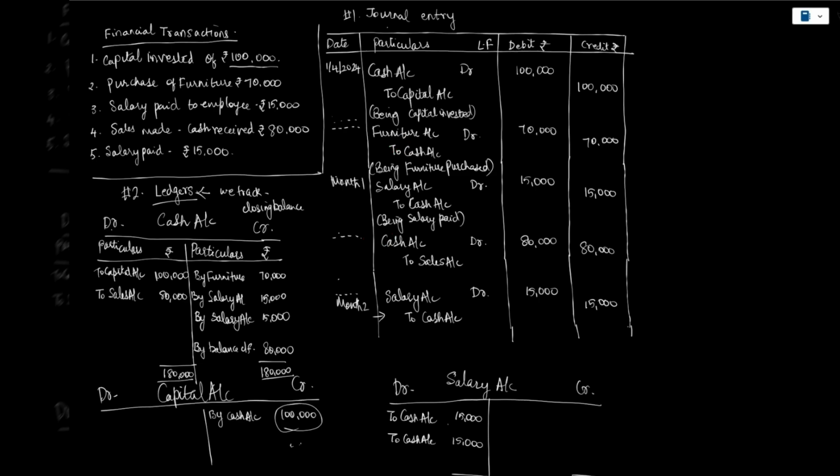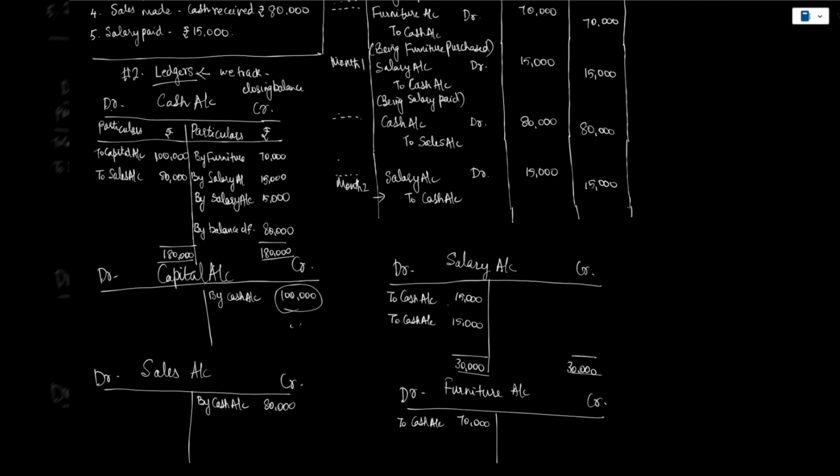So in order to avoid these difficulties in ascertaining the closing balance, we classify transactions of similar nature into one place, which we call a ledger. This is how a ledger looks. It is actually a T account, where you have your debit side and the credit side, with particulars and amount on each, and at any point of time we get to know the closing balance. Now the second step is posting them into the ledgers.